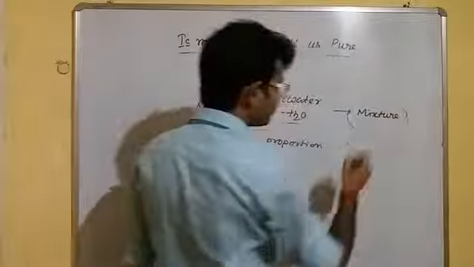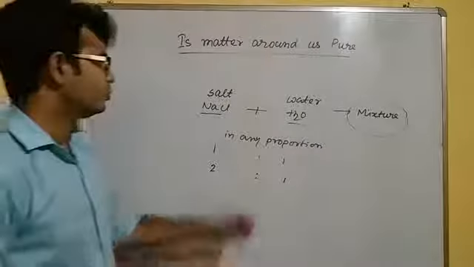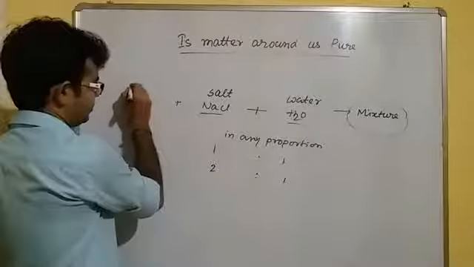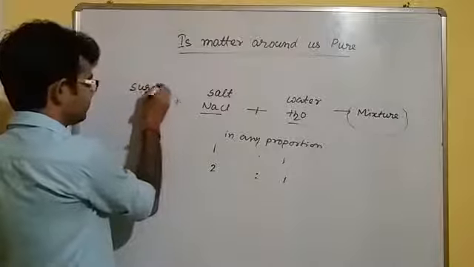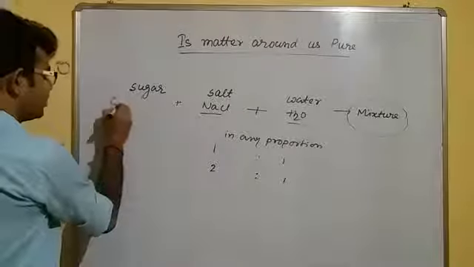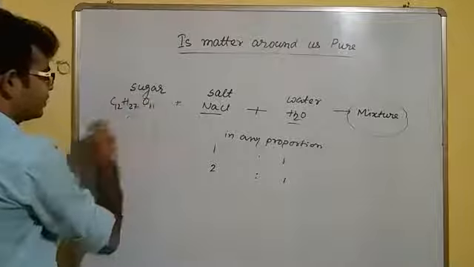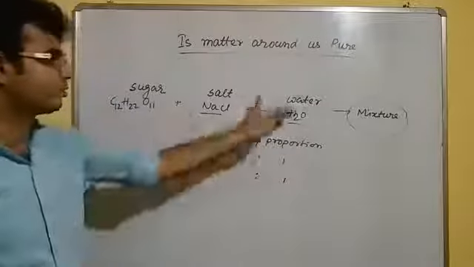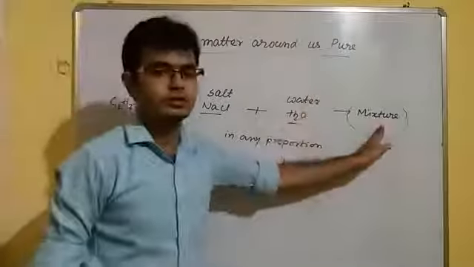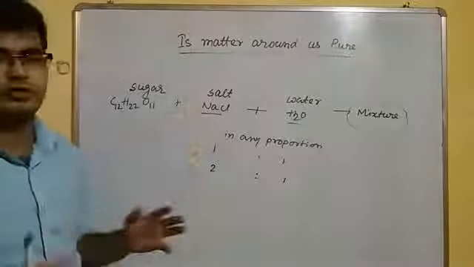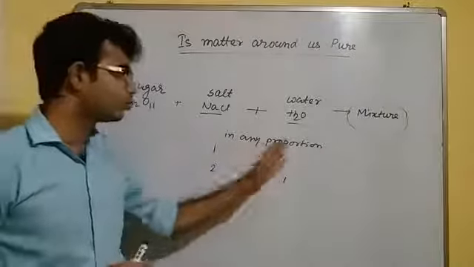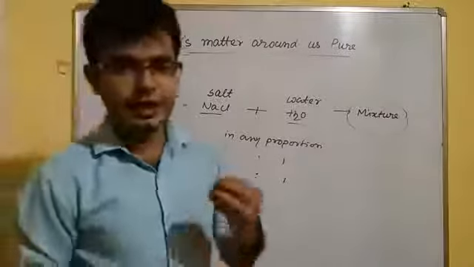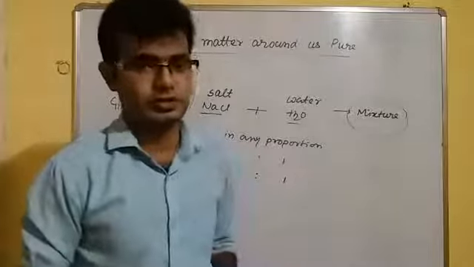So if I ask you what do you mean by mixture? Mixture is a combination of two or more pure substances. Suppose you want to add sugar. The formula of sugar is C12H22O11. Now if we add sugar, salt and water, if we mix these three pure substances, then we also get a mixture. It doesn't matter how many pure substances you are mixing, or in what proportion you are mixing them. If you mix two or more pure substances in any proportion, whatever you get will be a mixture.